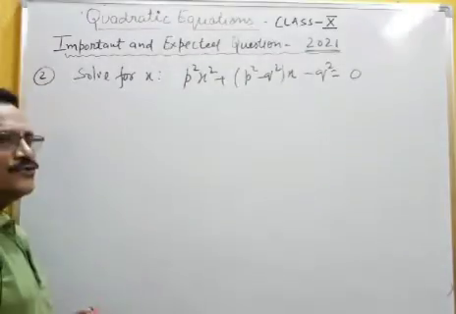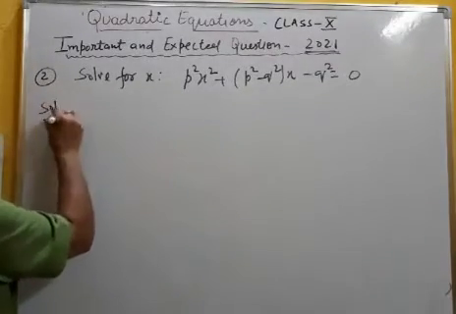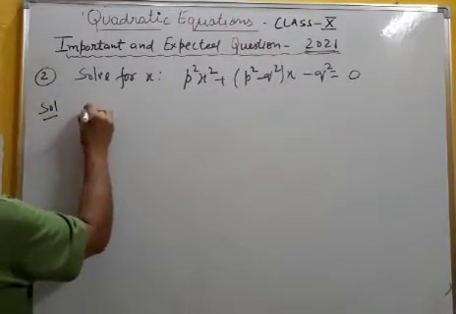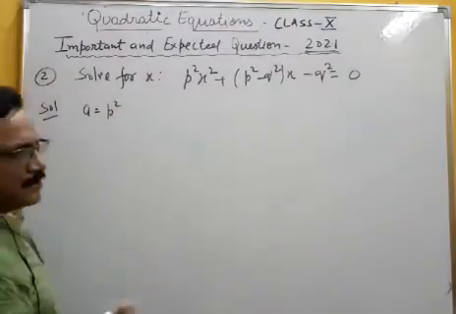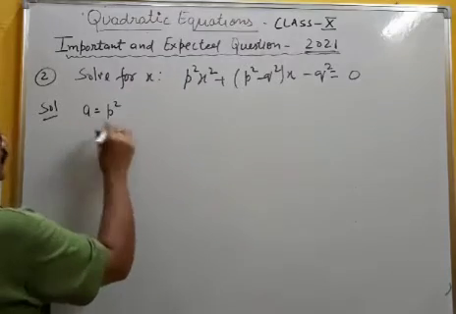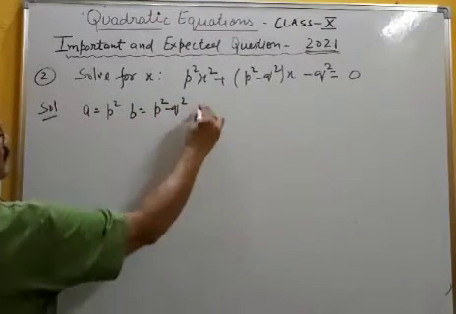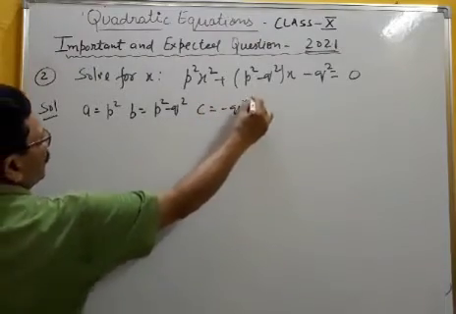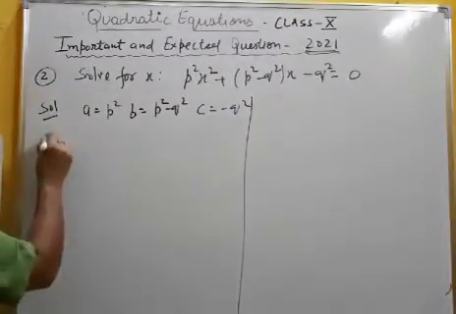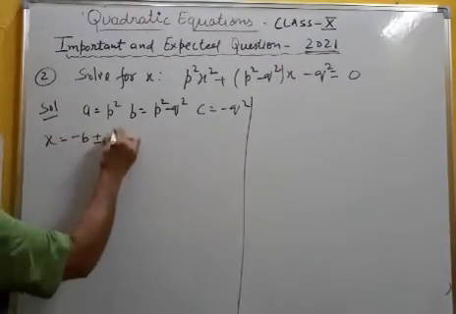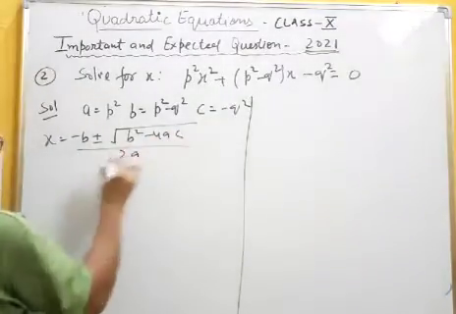Okay, I am solving this question for you by using the quadratic formula first. So now you check here what is the value of a, b, c for the quadratic formula. You know very well about the quadratic equation. So a is p square, b equal to p square minus q square, and c equal to minus q square. Right. Now you apply the formula: b square minus 4ac upon 2a.